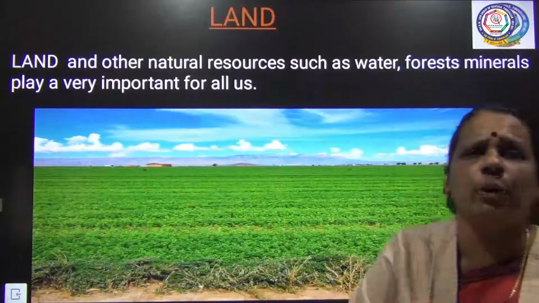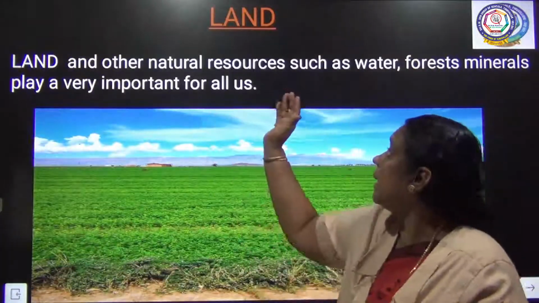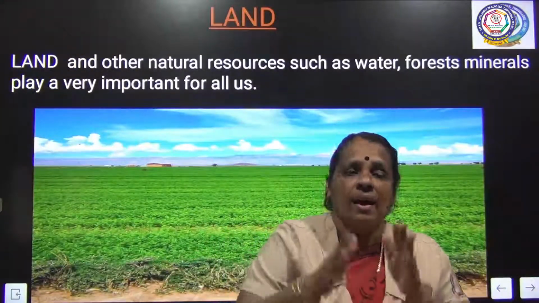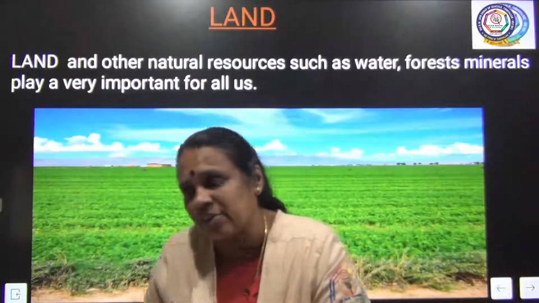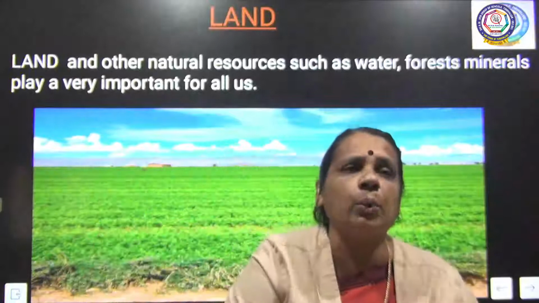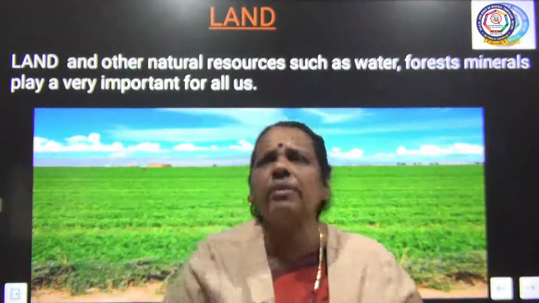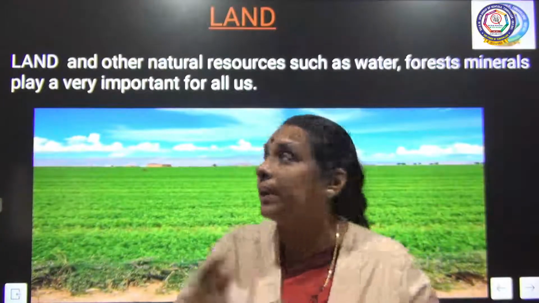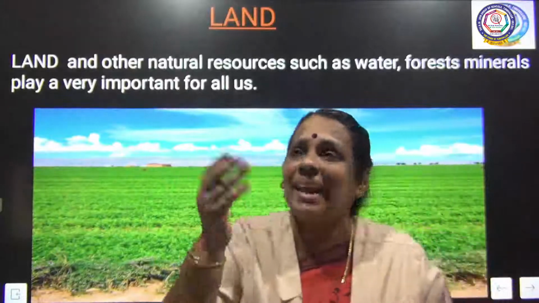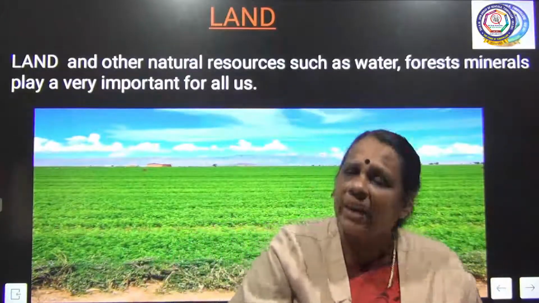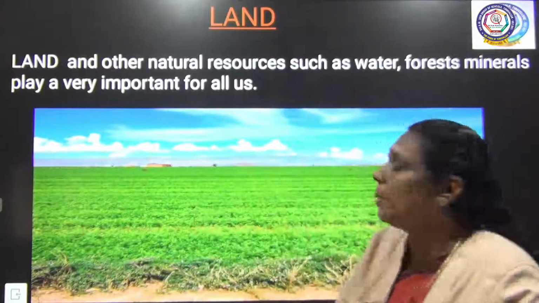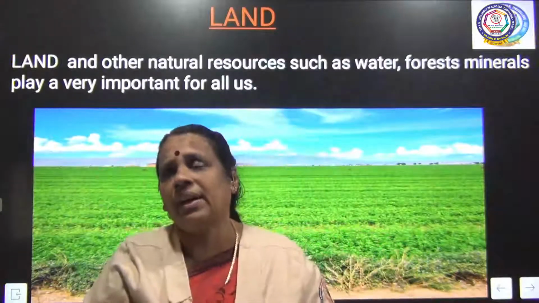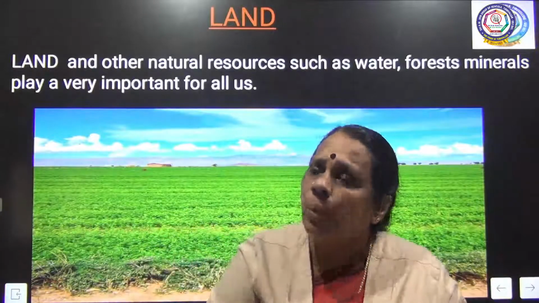Next, the first one we are going to talk about is land, and other natural resources. For example, I already told you, whether it is an agricultural activity or industrial activity, or the construction of roadways, or building of a railway network, or construction of dams, whatever the activity may be, land plays a greater role. Land is a very, very important requirement. Other than land, to start production, we need other resources also. It can be a water resource. For example, in an agricultural activity, or even an industrial activity, I need to get water facilities.